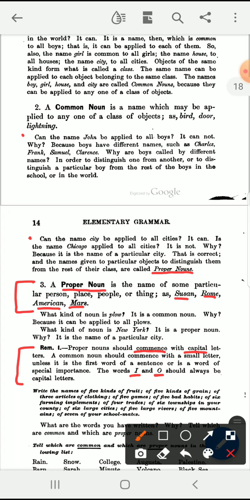So one way that we can identify proper nouns when we're reading is that we'll see them capitalized. If we see a word capitalized at the beginning of a sentence, that doesn't mean that it's a proper noun. It may be a common noun. But if we see a word capitalized anywhere else in a sentence, it's probably going to be a proper noun. And you need to make sure that when you're writing, you always capitalize proper nouns. Always capitalize the first word of a sentence, and always capitalize proper nouns.